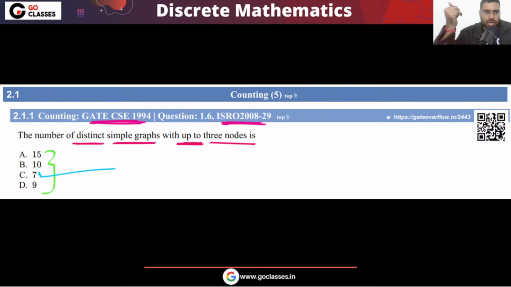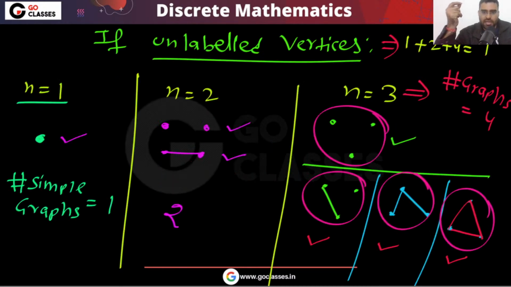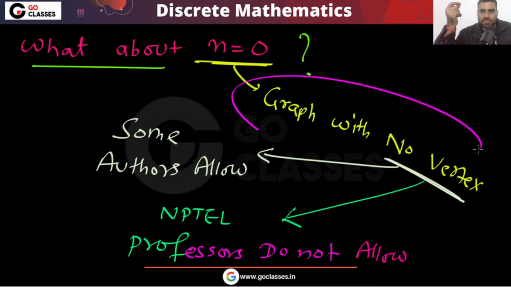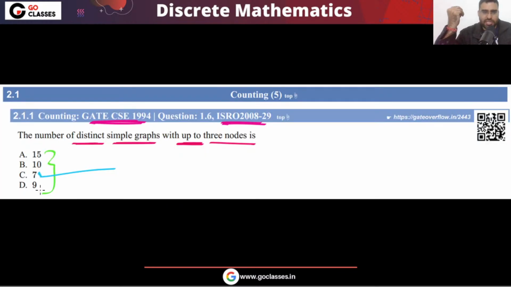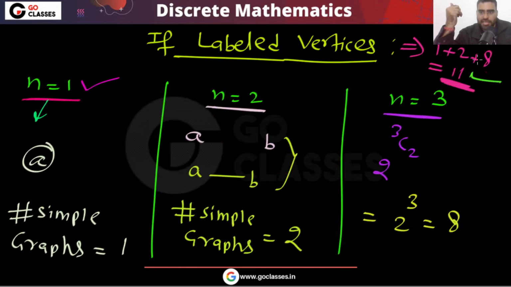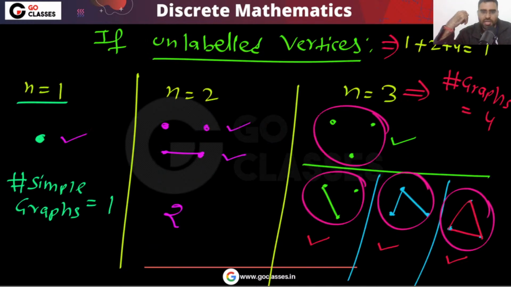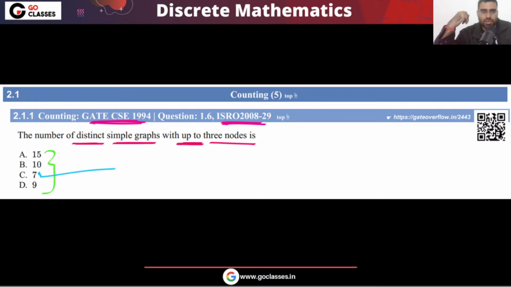Actually there is no ambiguity. Can you notice there is no ambiguity? Even if you consider the graph with no vertices, the answer will be 8, and that is not in the options. In this question, the ambiguity is whether to consider labeled or unlabeled. If you consider labeled, the answer will be 11, which is not in the options. If you consider unlabeled, the answer will be 7, which is in the options.